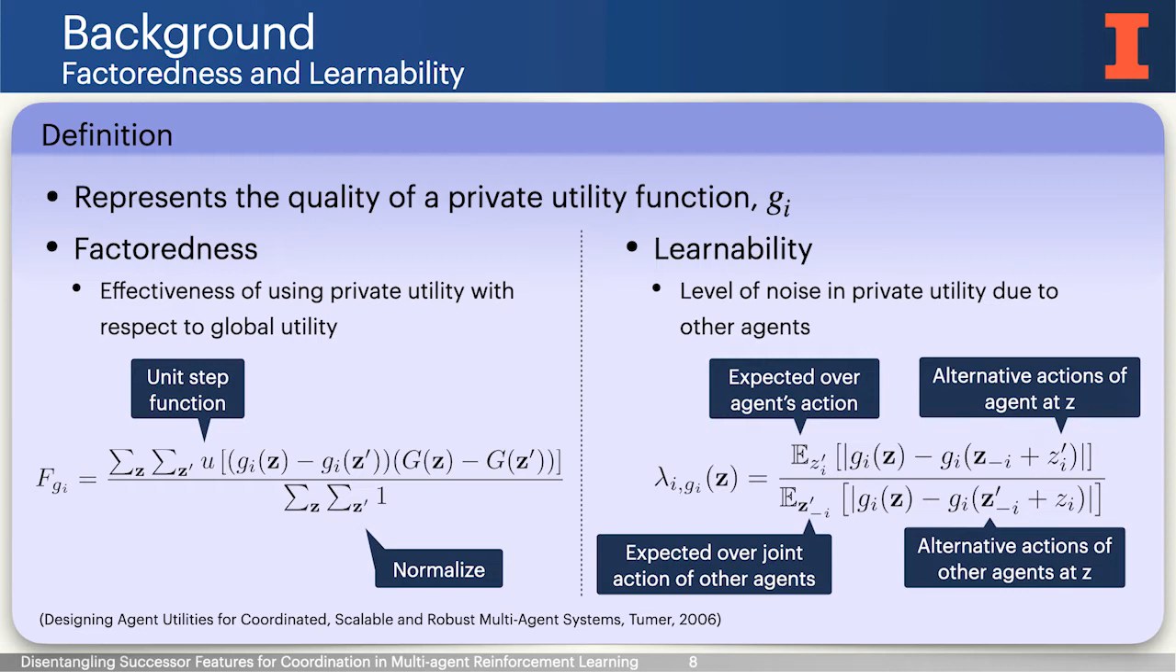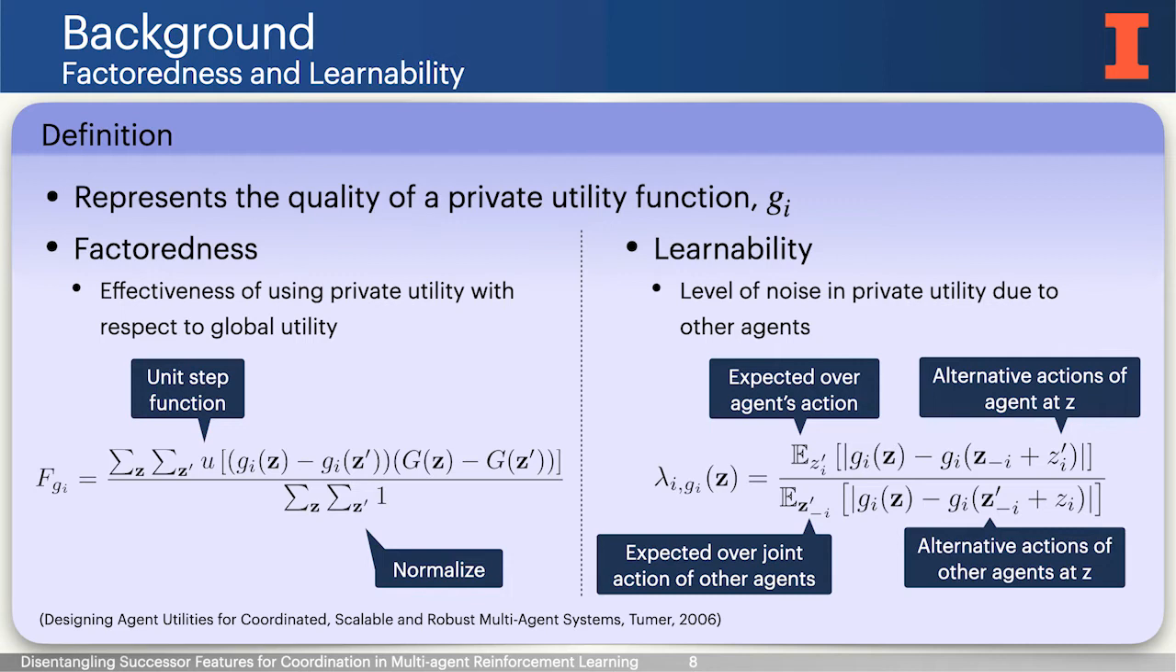Here we denote the capital G as a global utility, small case g as a private utility, and z as a joint action. Z sub I are the components of z that only depend on agent I, and as a complement, z sub minus I is the component of z that depends on all agents other than agent I. The numerator can be interpreted as a counter of how often the gradients of capital G and small case g align with respect to the different states. In other words, a high factorness ensures that training individual agents to maximize private utility will simultaneously maximize the global utility.